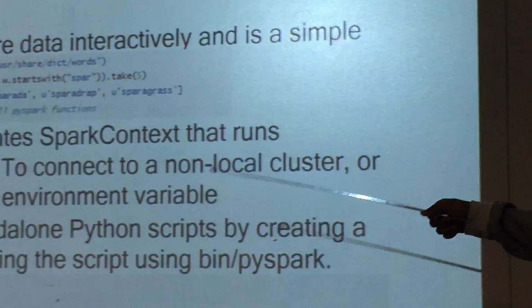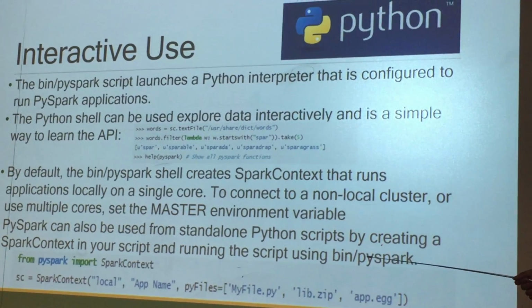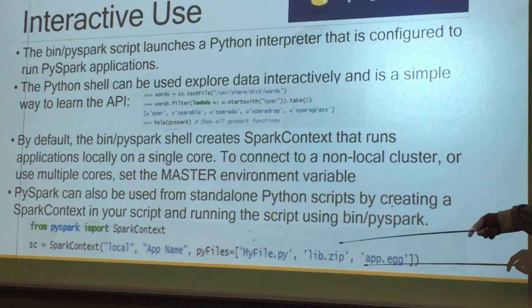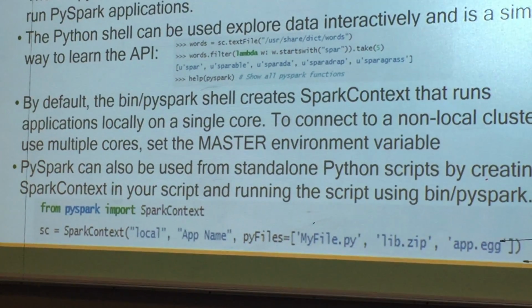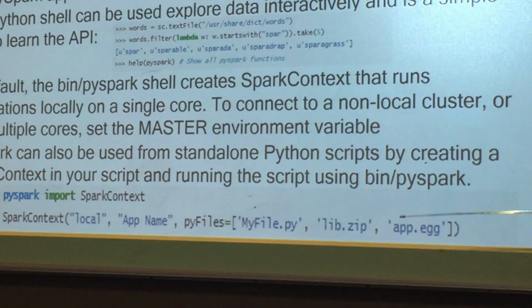So with Python, you can use it interactively via shell. You can just type it in, and since it's interpreted, you don't have to compile it or anything. It automatically runs the code on the fly. And by default, it creates a PySpark context, which is what you need to run PySpark applications. And this tells you how you would run those. Right here, you would define a PySpark context, and then the app name with the files that you were going to be working with.